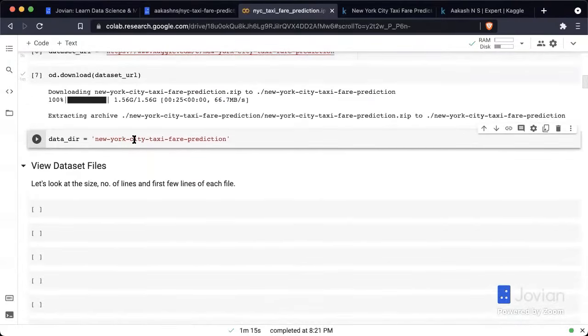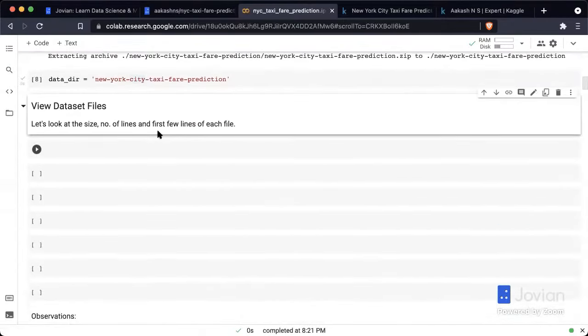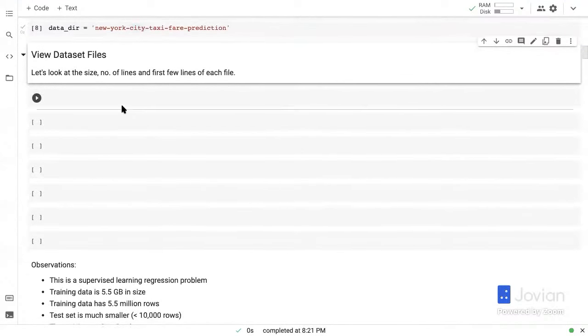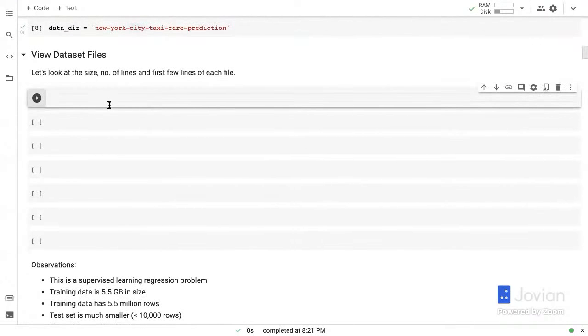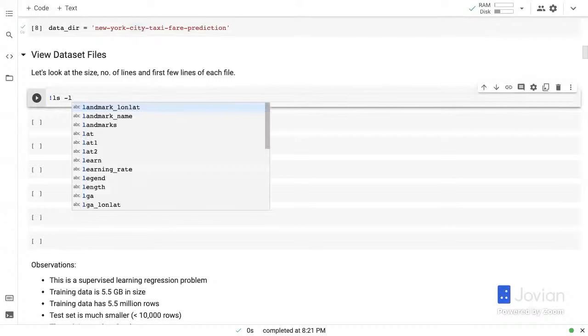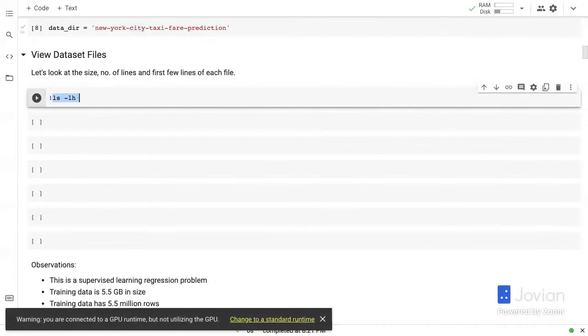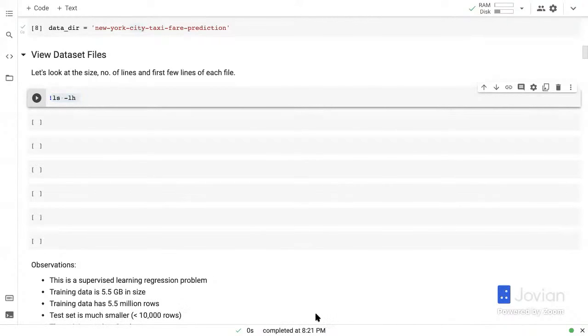All right, so now the data has been downloaded, and now we have this data directory, which points us to the directory where the data lives. And now let's look at the size, number of lines in the first few lines of each file. So first, I'm going to use the ls-lh command. So this is a shell command. This is not Python. So every time you have an exclamation mark at the beginning, this is going to be passed directly to the system terminal.